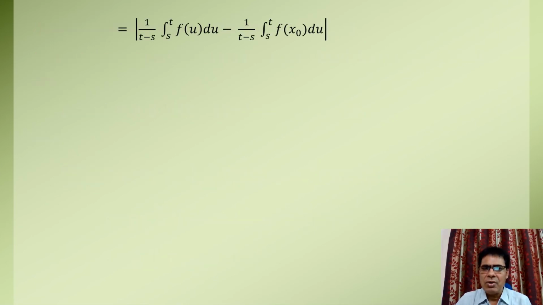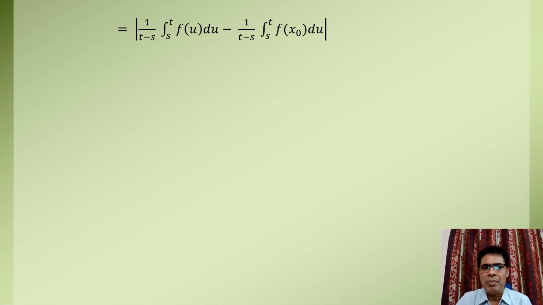Since x0 is a particular member of the closed interval [a,b], it can be written as mod of 1 upon (t minus s) times integral of function small f over the limit s to t, minus 1 upon (t minus s) times integral of f(x0) over the limit s to t.